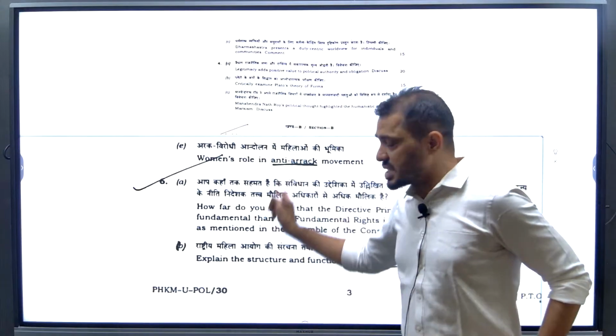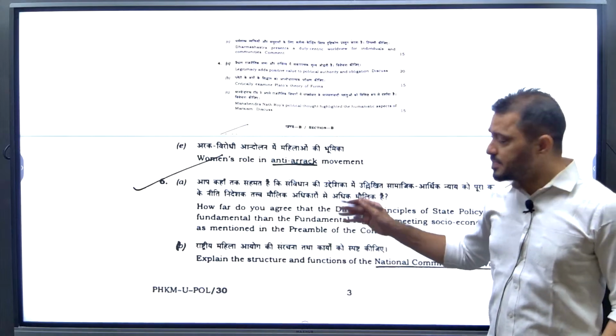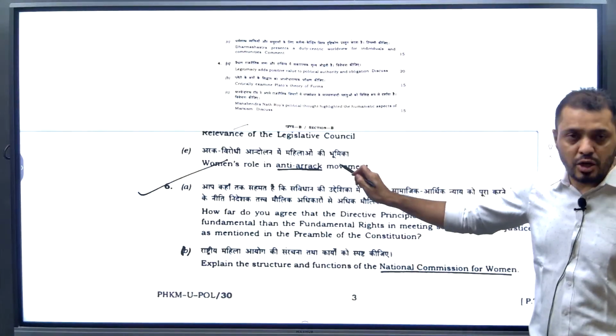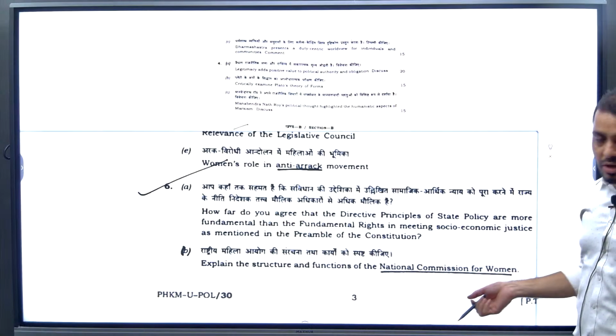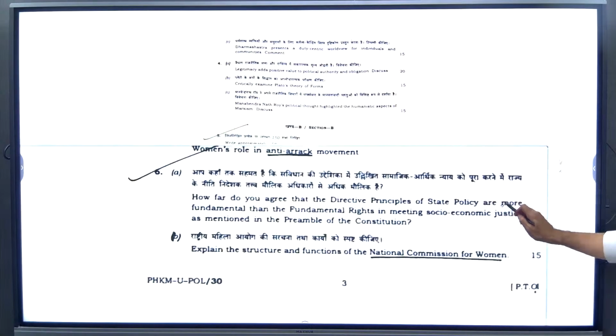So this we'll discuss in political science, paper 1B. This is a social issue also, the role of women in the abolition of liquor. Social issues you might also have come across in the sociology optional as well.